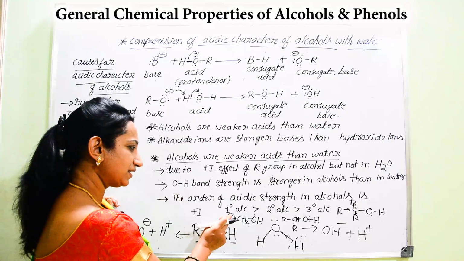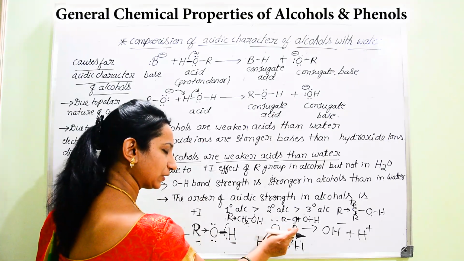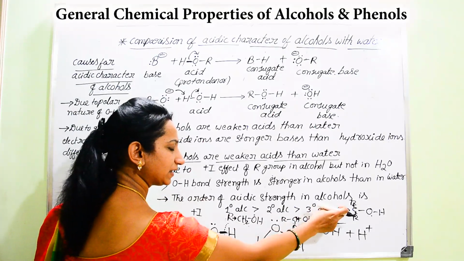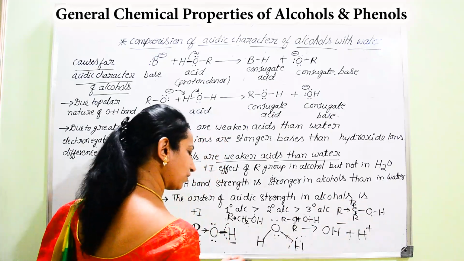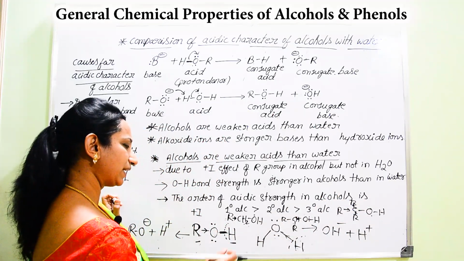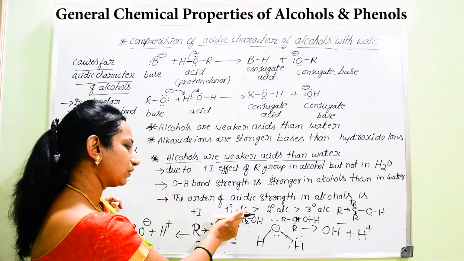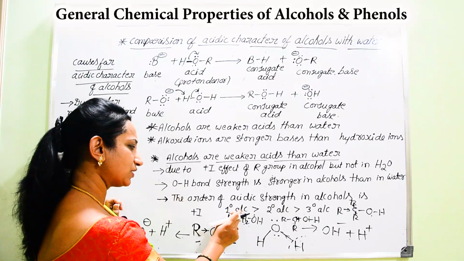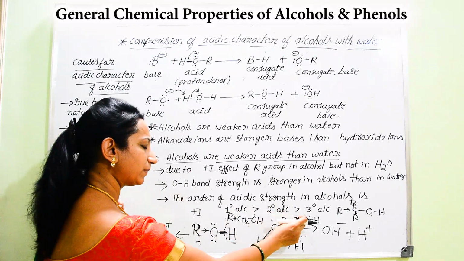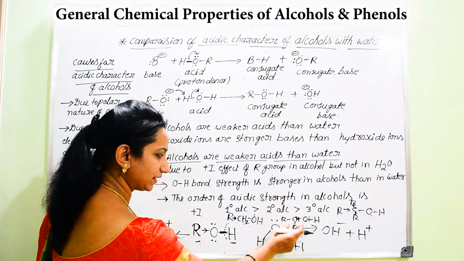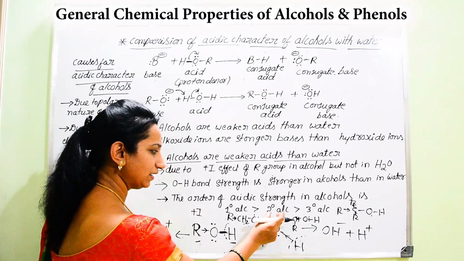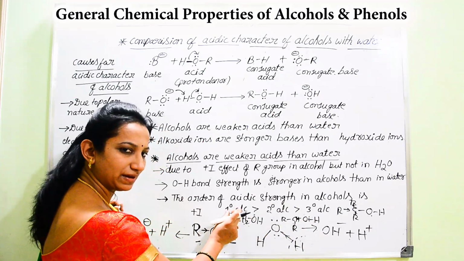Therefore, as there is an increase in the number of alkyl groups, there will be an increase in the bond strength of the OH. Therefore, we can consider primary alcohols are more acidic. As you go for secondary, the bond strength will become stronger and they will become less acidic. And secondary alcohols are less acidic compared to primary alcohols.